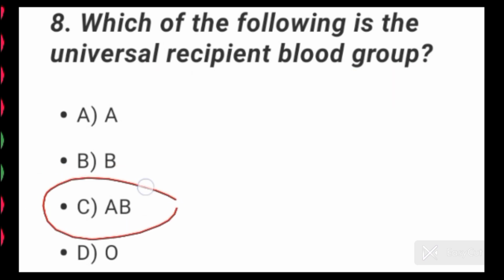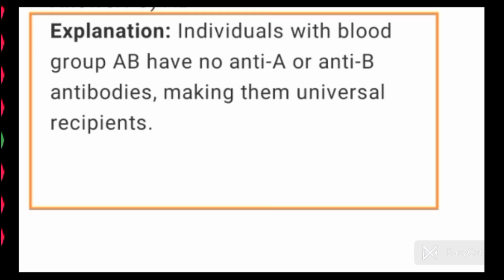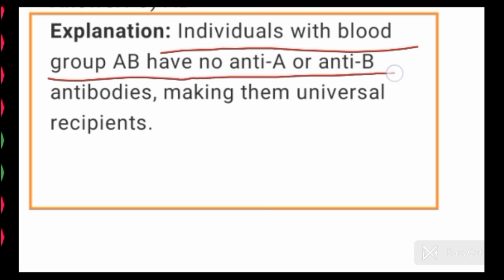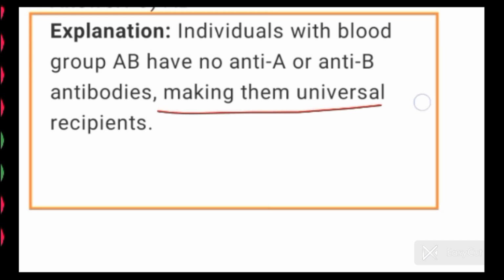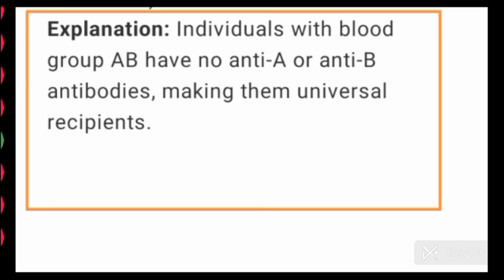That is, AB blood group is the universal recipient blood group. AB blood group ही ऐसा blood group है जिसको कोई भी अपना blood donate कर सकता है. Individuals with blood group AB have no anti-A or anti-B antibodies. AB blood group के individuals में anti-A और anti-B antibodies absent होती हैं, making them universal recipient. So that's why AB blood group individuals can receive blood from any person.